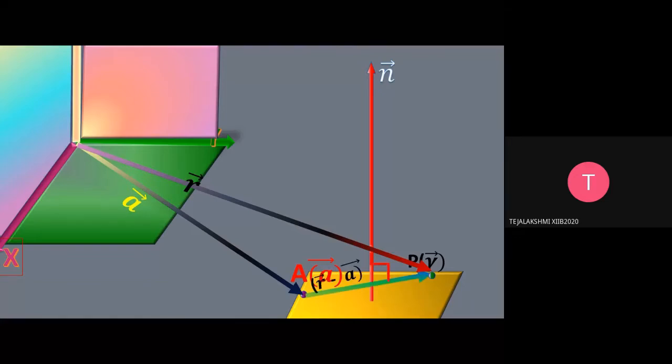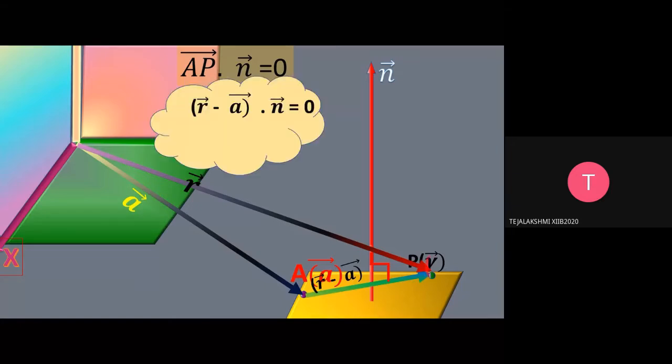Vector AP is vector r minus vector A, so (r minus A) dot n equals 0. And that is the equation of the plane in vector algebra.